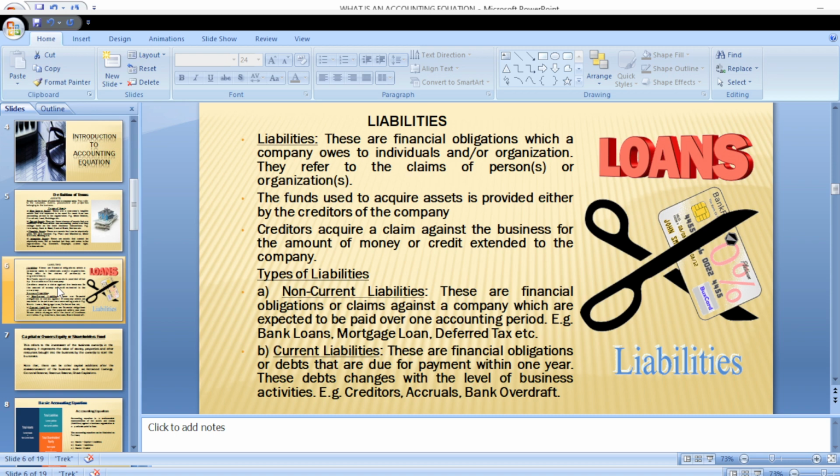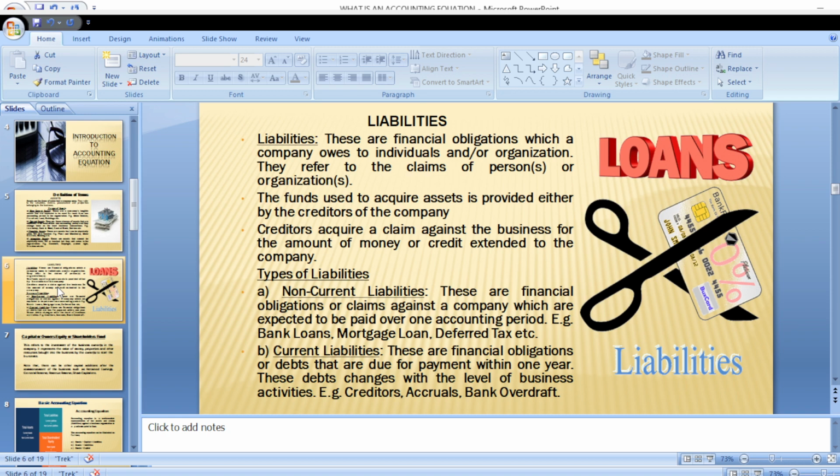Then we can now look at deferred taxes. These are taxes that we were supposed to have paid in this accounting period, but for one reason or the other, we have decided to move them to subsequent accounting periods. What do we refer to those as? Deferred taxes. Then we now have current liabilities.